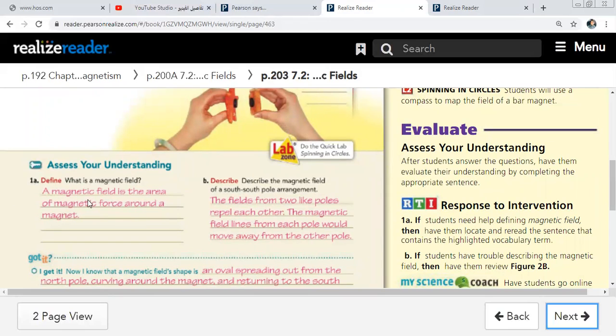Question number 1A, what is the magnetic field? Magnetic field is the area of a magnetic force around a magnet.